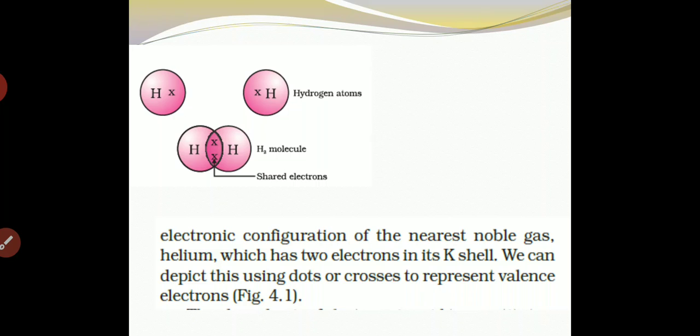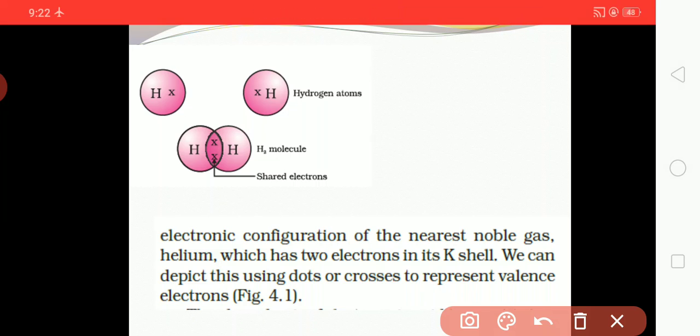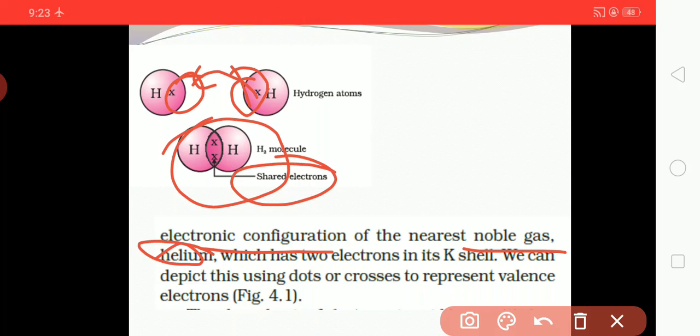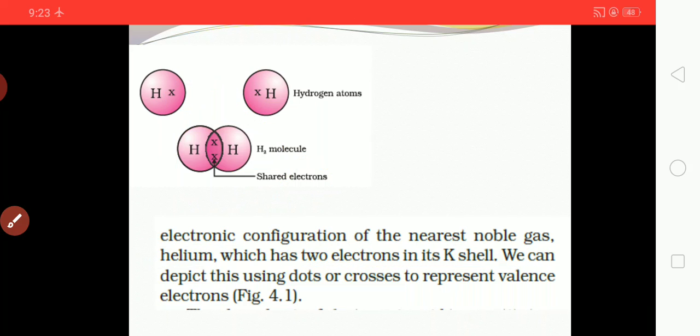Here you can see that in hydrogen, the electrons are present. Both these electrons form a bond with each other, a shared electron pair. By sharing an electron with each other, they attain the electron configuration of the nearest noble gas, helium, which has 2 electrons. And we can depict this using dots or crosses to represent valence electrons.